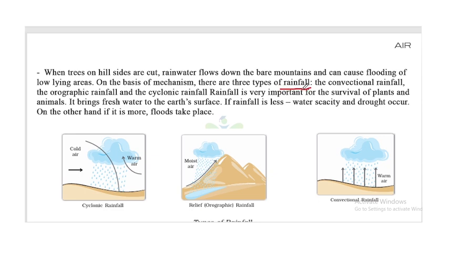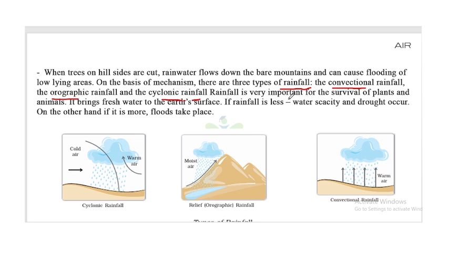So rainfall is of three types. The first one is convectional rainfall, second is orographic rainfall, and final one is cyclonic rainfall.